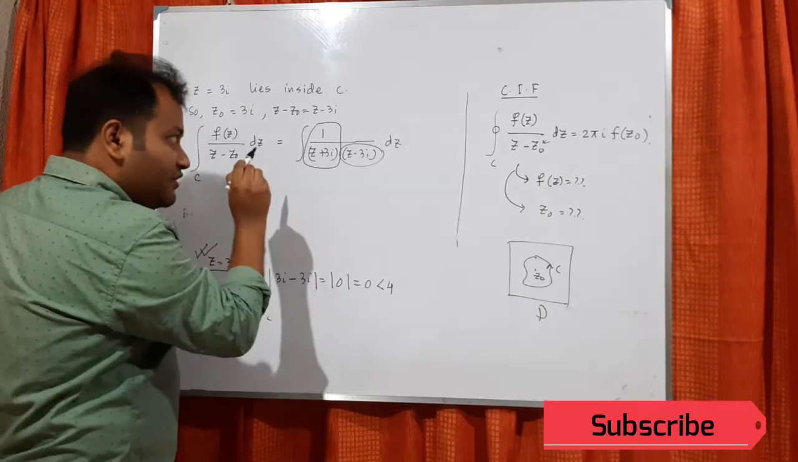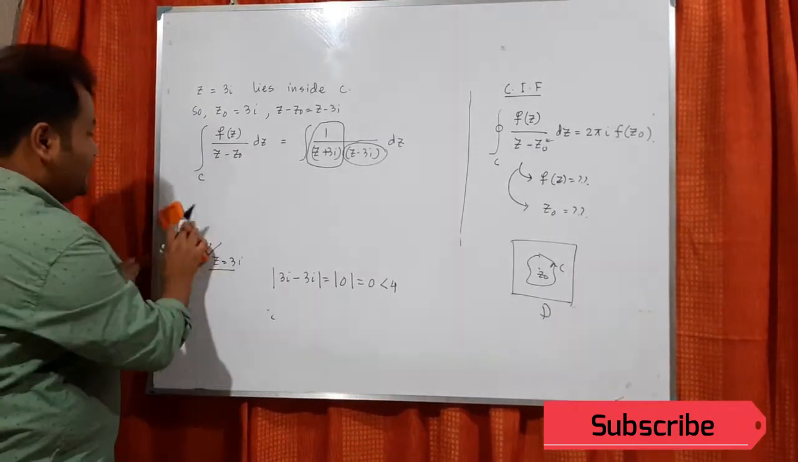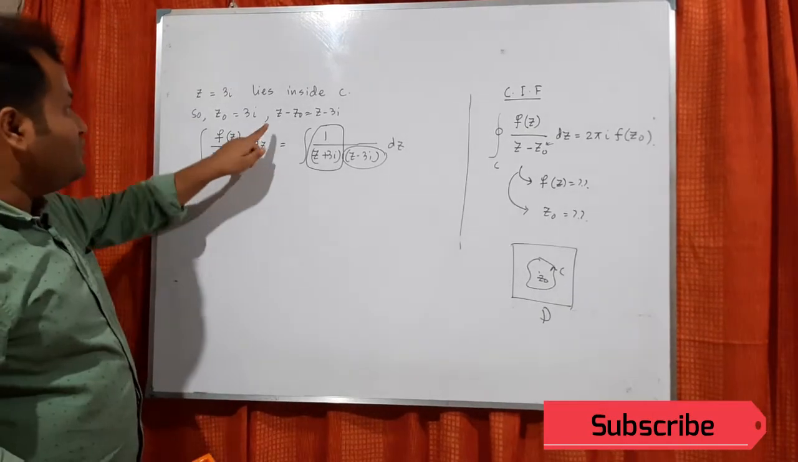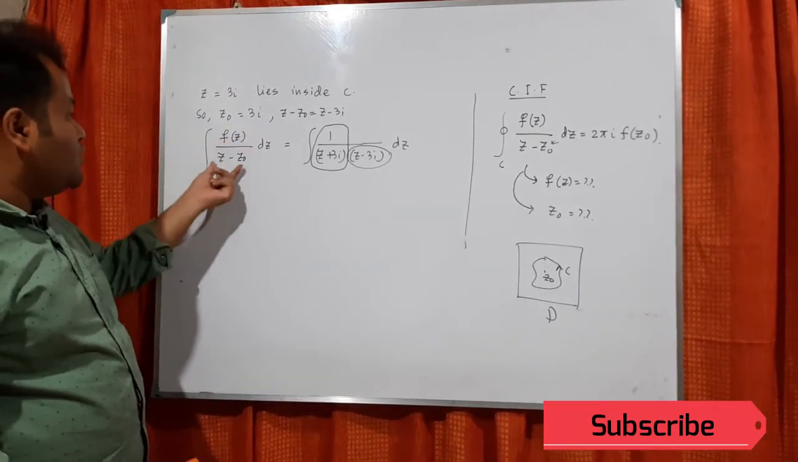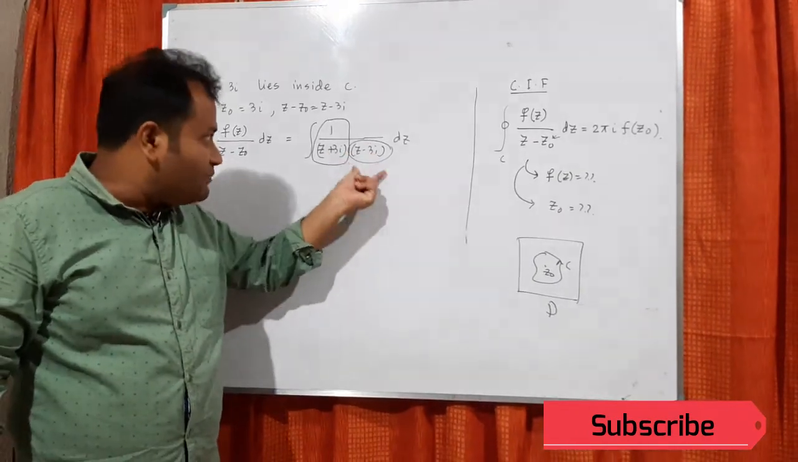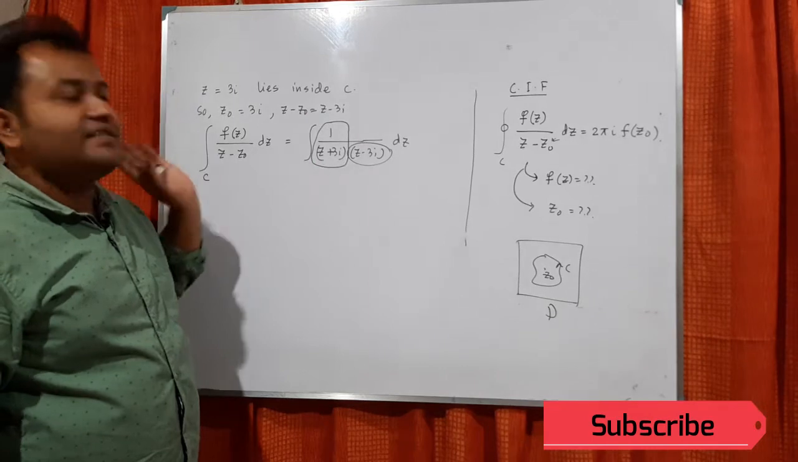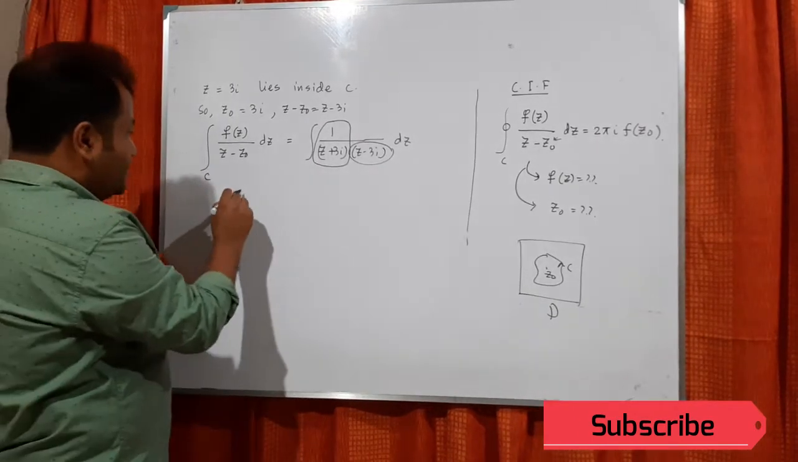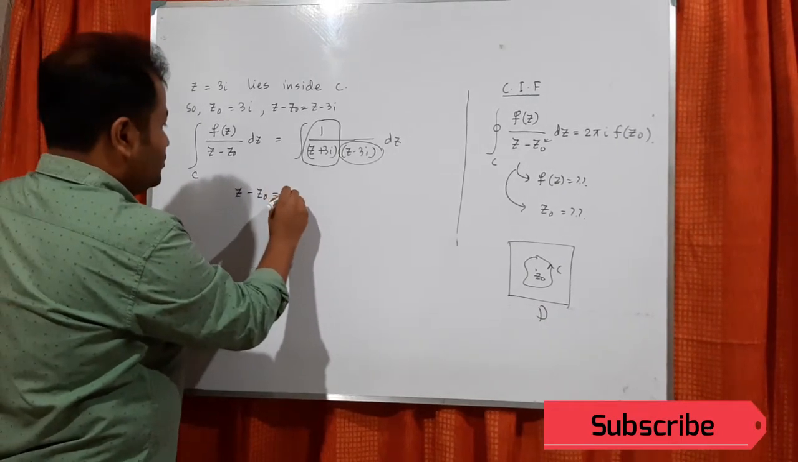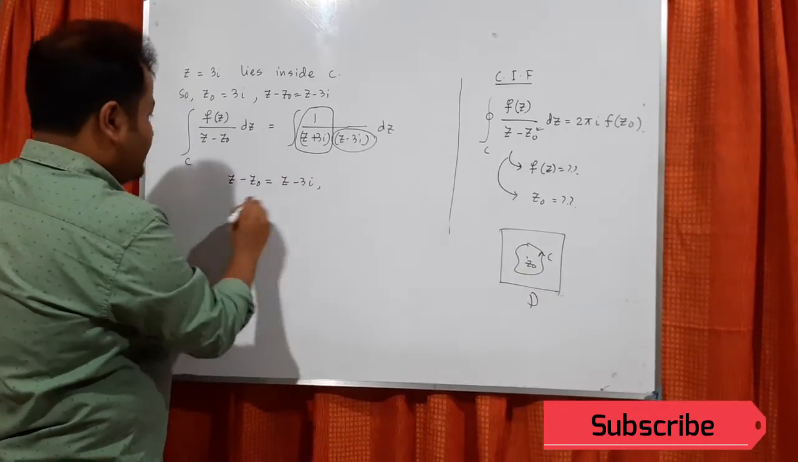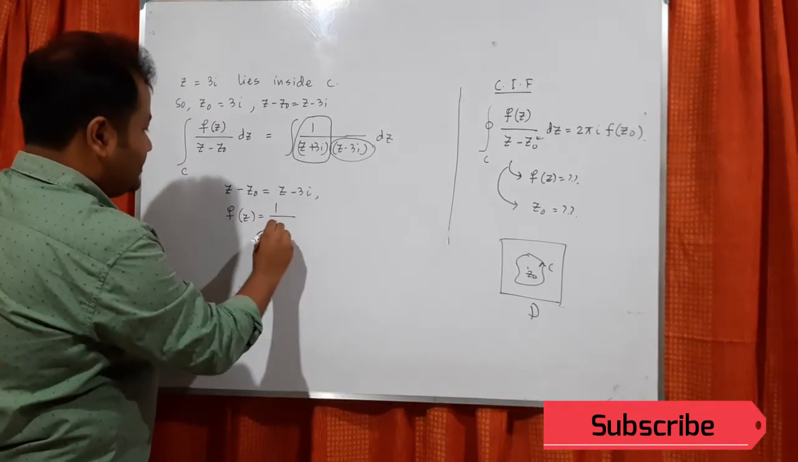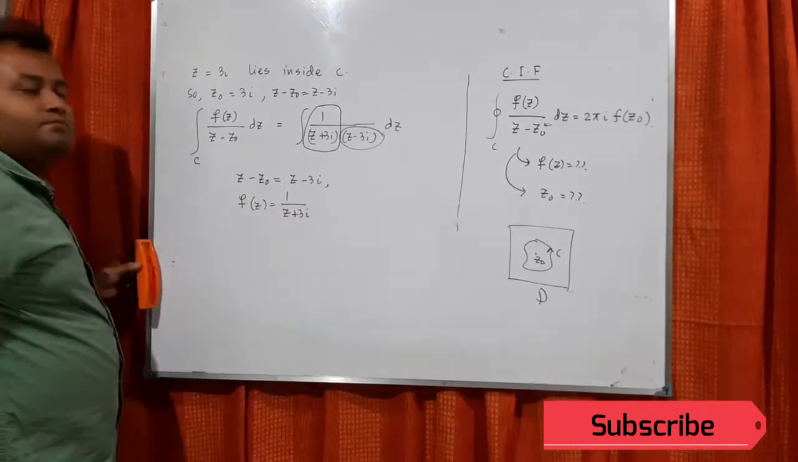So this is very important. You have to understand this. First of all, you have to identify what is z naught. Then you find what is z minus z naught. Once you get the factor z minus z naught, whatever is remaining, that is f(z). So in this one, we get z minus z naught equals z minus 3i and f(z) equals 1 by z plus 3i.